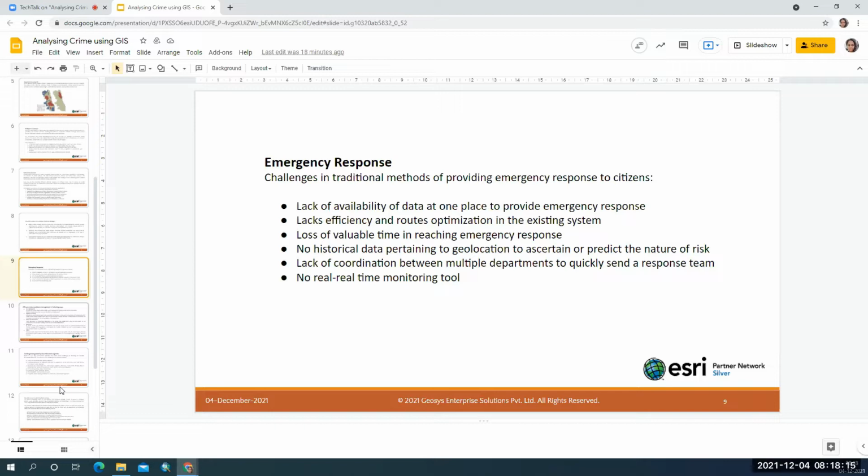To monitor all these kinds of emergencies, it is very vital for GIS. In order to effectively use your GIS, you need a real-time monitoring tool, which is clearly lagging. So these are the various kinds of challenges we have when we want to analyze crime data using GIS. Not only crime data, in fact, any data in India.